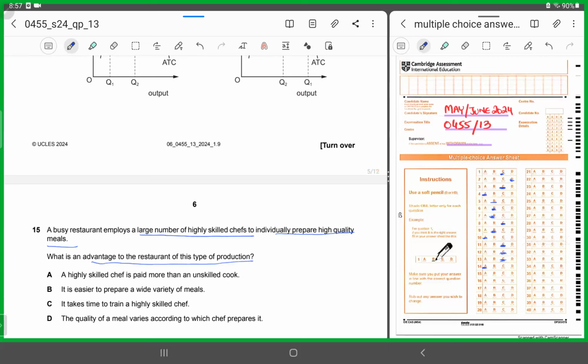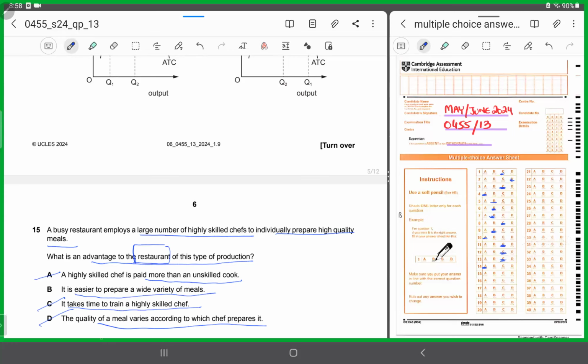A says a highly skilled chef is paid more than an unskilled cook. So we are looking from the aspect of what? A restaurant. So would this be an advantage to the restaurant or not? No, this would not be an advantage. C says it takes time to train a highly skilled chef. Again, that's not an advantage. The quality of a meal varies according to which chef prepares it. This could not be an advantage because if the quality varies, it could not be benefiting. B says it is easier to prepare a wide variety of meals. Yes, excellent. That's the answer.